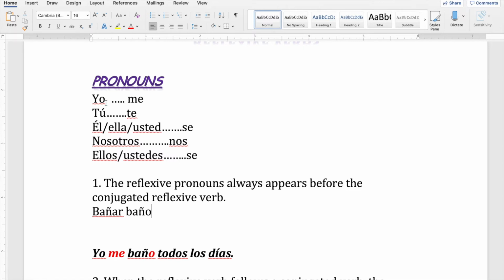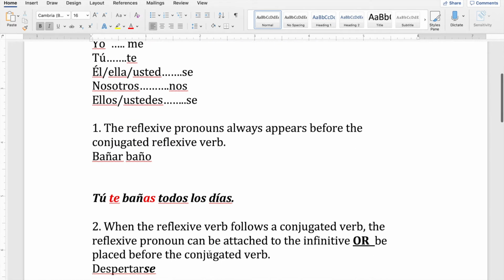But who is doing the action? I am. So me. Remember, you're going to place that me in front of the verb. Yo me baño todos los días. Okay, but now it's not yo, the one who's doing the action. It's tú. Tú with accent, right? Now tú, then you have to change the pronoun, te, and then you have to conjugate bañar for the tú form. Tú te bañas, right? Todos los días.